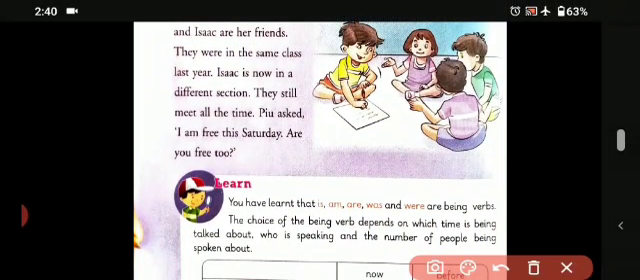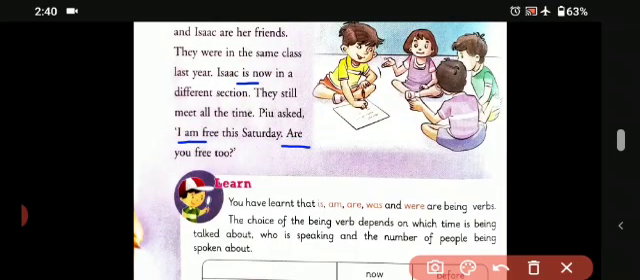Isaac is now in a different section. So here is again. They still meet all the time. So again there is no being verb word over here. So we'll go with another line. Piyu asked, I am free this Saturday. Are you free too? So here is I am, and here are. You free today. That is, are is the being verb. So this is how we have understood that these words are called being verbs.